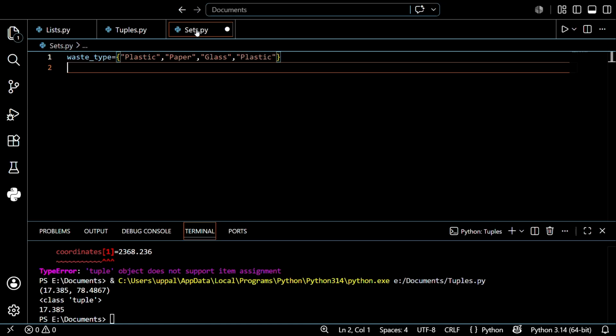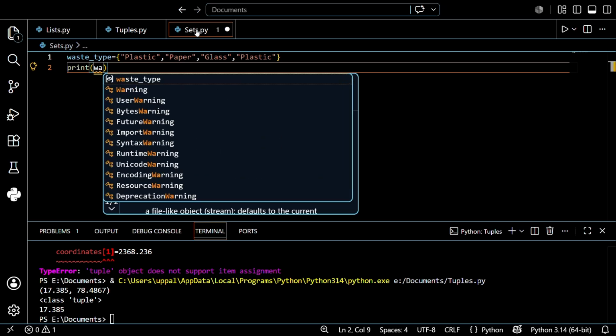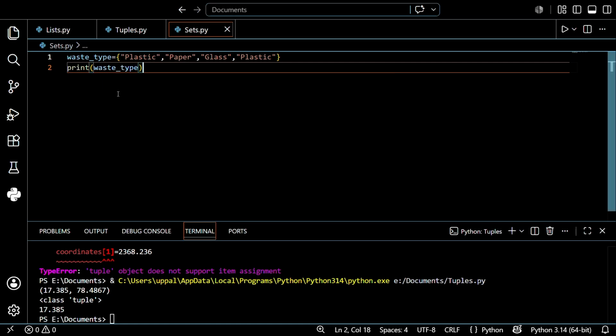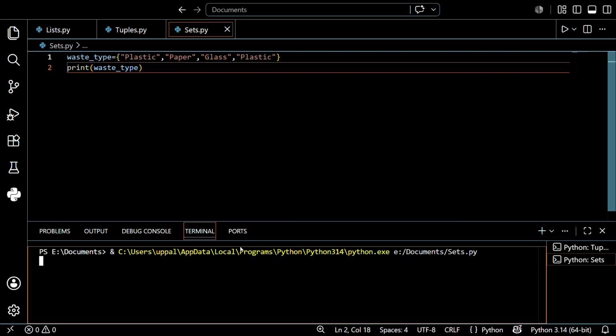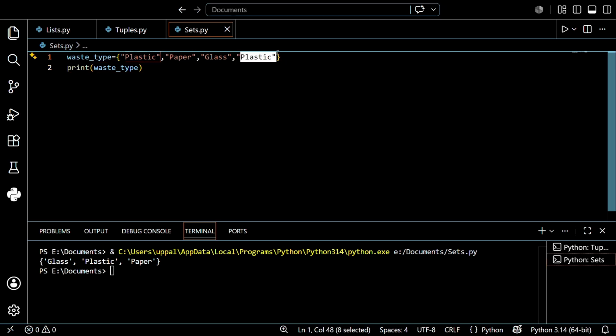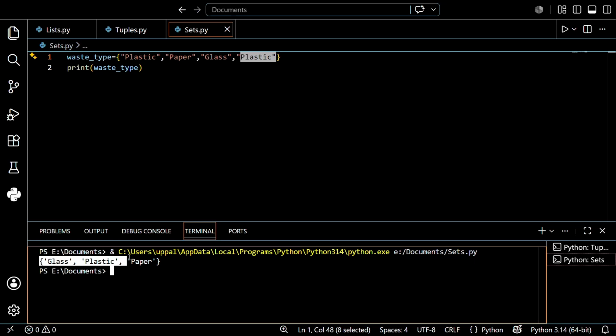Let's see what will be the output. So I just want to print the waste type, and after that I want to save this first. After that I want to run this. Let's see what will be the output. See, it shows glass, plastic and paper. It skips the repeated plastic, and it also arranges the values in ascending order guys, like that. I hope you understand. So this is the power of this guys.